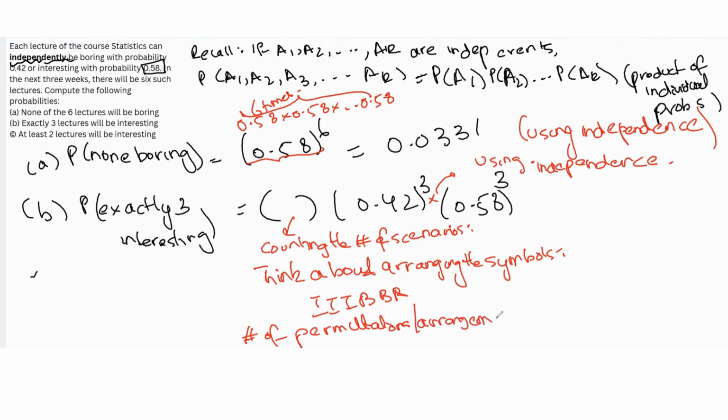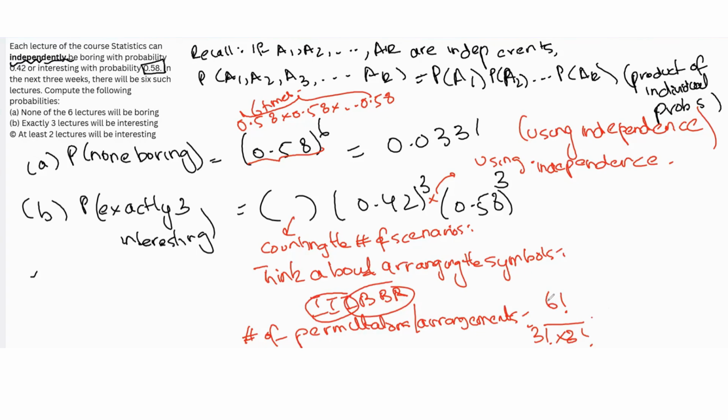So we want to see the possible arrangements, the number of possible permutations and arrangements in which the lectures can be interesting or boring. The number of possible permutations and arrangements is going to be 6 factorial, for the 6 symbols, and we have to divide it by the repetition. Since 3 are repeated, it's 3 factorial, and these other 3 are repeated too, so it's times 3 factorial.